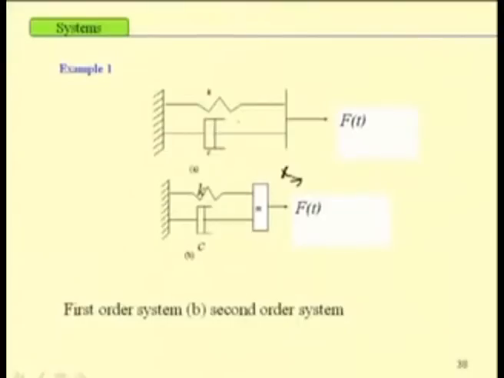In these cases I am assuming the spring to be linear, that is why I am writing the spring force, or the stiffness force, equal to k x. But if the spring is not linear, then one cannot write the spring force as k x, and in that case the equation of motion will be non-linear.